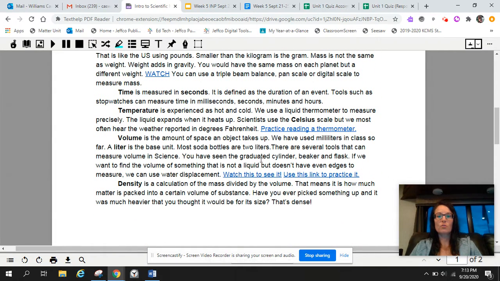There's 1, 2, 3, 4. So there's 2 short videos and 2 practices. So you'll get to guess at reading the thermometer, and you'll get to guess at using the water displacement to calculate volume. Okay, these are not assignments, these are for you to practice so that you don't worry about getting anything wrong.